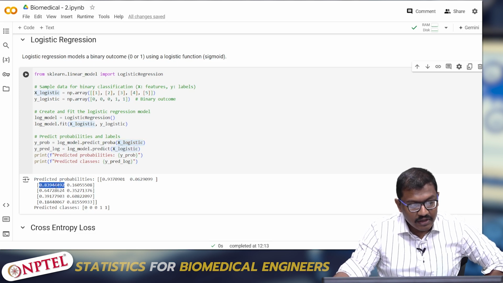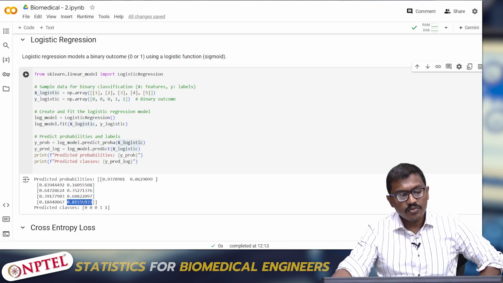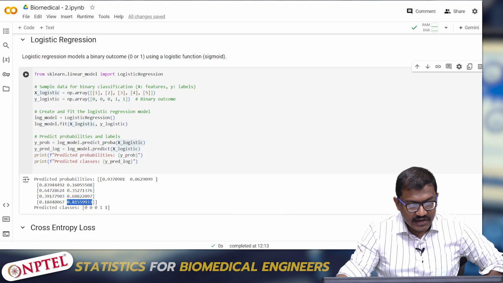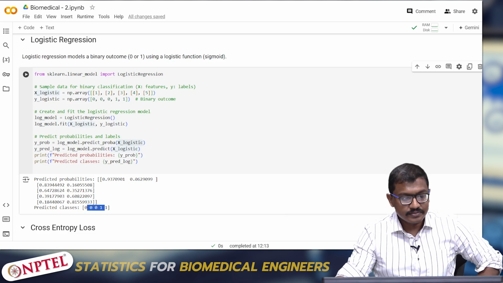The probability of 2 falling in the 0th class is 0.8. Whereas for 3, the probability of falling in the 0th class is 0.6. Whereas 4 falling in class 1 is 0.6 and 5 falling in class 1 is 0.8. So it has predicted correctly since it's a simpler case.